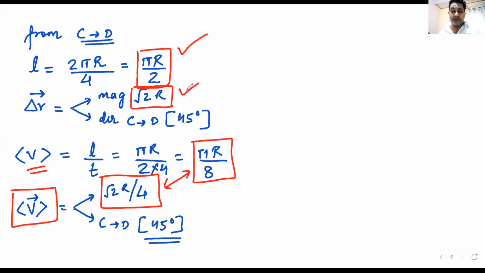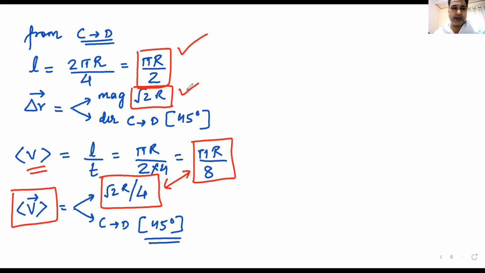So whenever someone asks you what is displacement, never say distance. Never ever say distance, because distance and displacement have got nothing to do with each other. They are entirely different quantities. Do we understand this? Distance and displacement are not related in any way. Only one way they are related: when a body is moving in a straight line and always going straight. Otherwise they are two separate quantities.